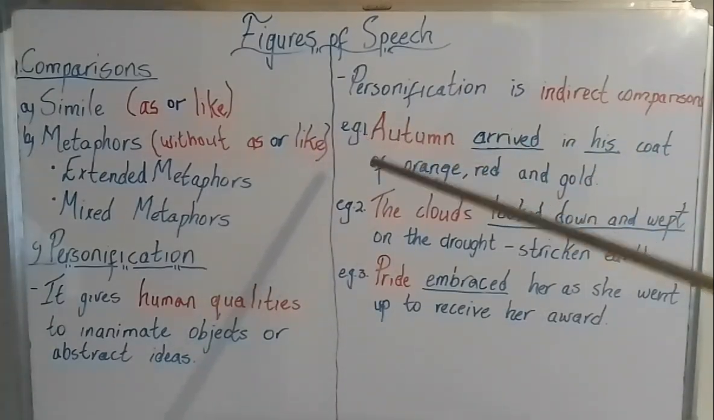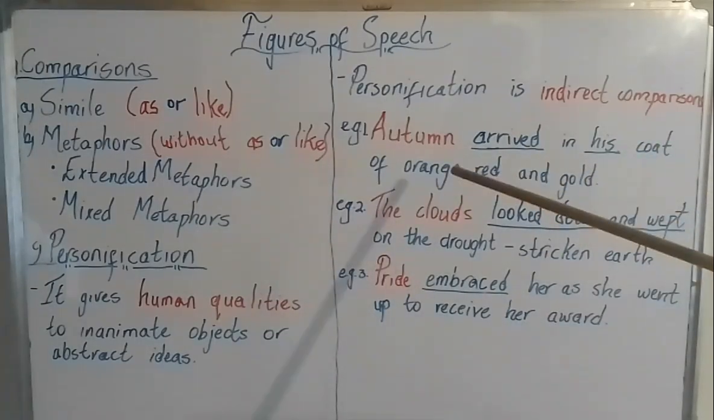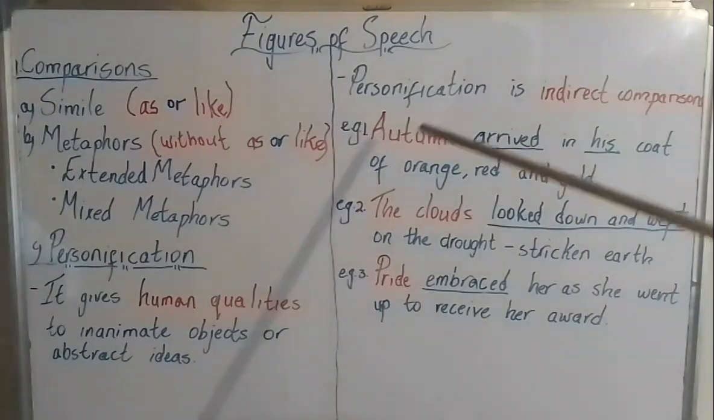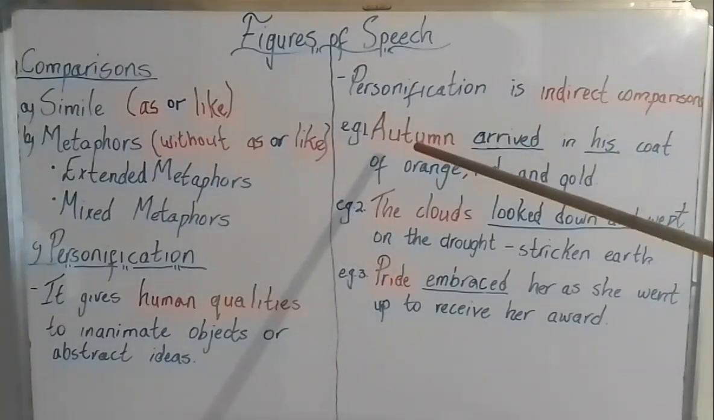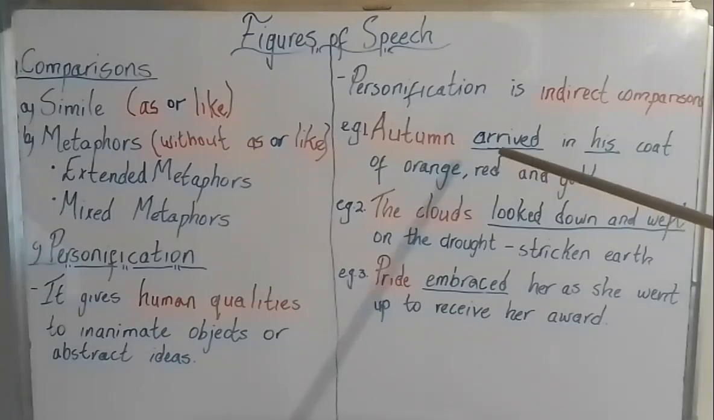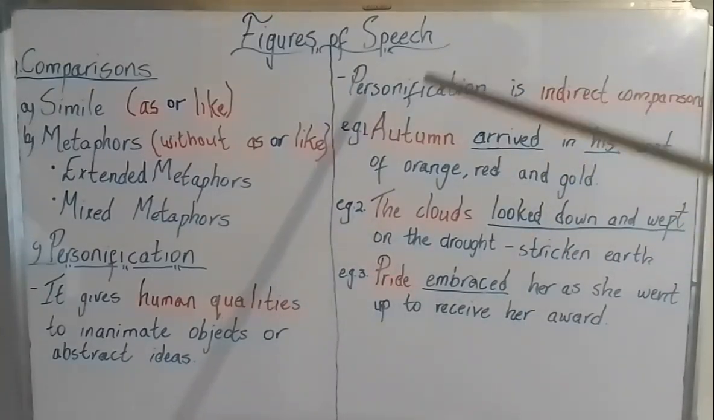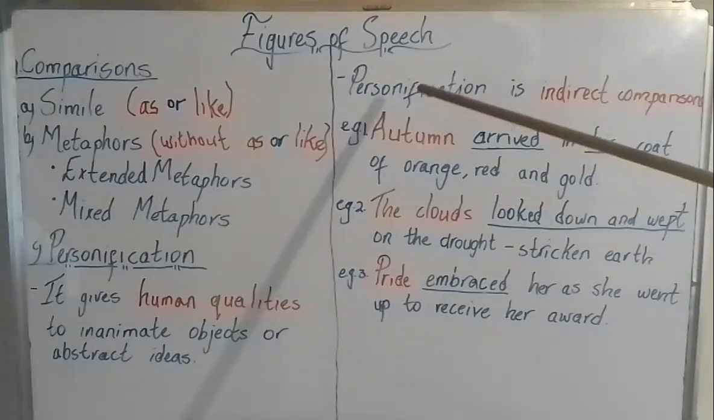Here's an example. We have example number 1. Autumn arrived in his coat of orange, red, and gold. So orange, red, and gold is the leaves of the trees. That's how they become during autumn. And autumn is a season. So autumn cannot arrive because autumn is a season, not a person. And it cannot wear a coat. When it says his coat, it cannot wear a coat because his refers to a person and autumn is not a person. So this tells us that it is a personification.